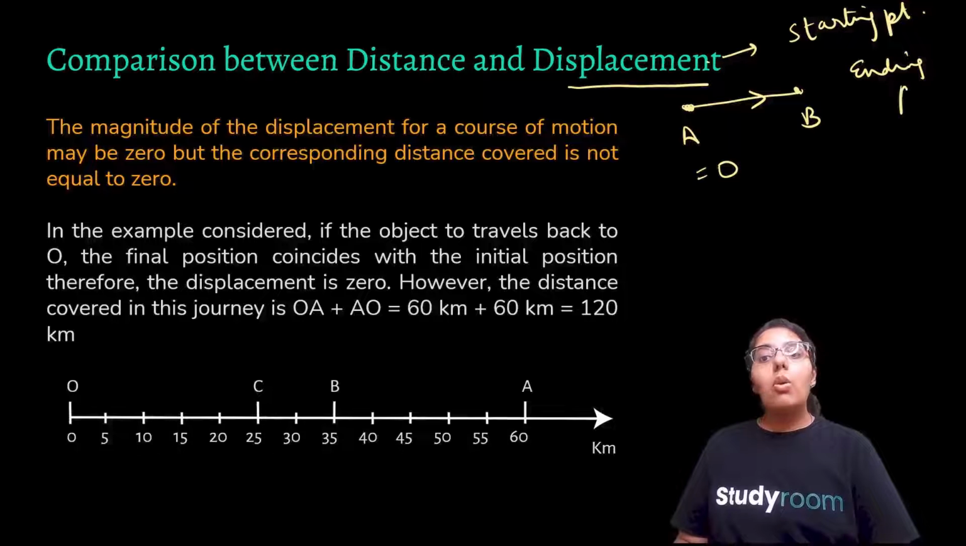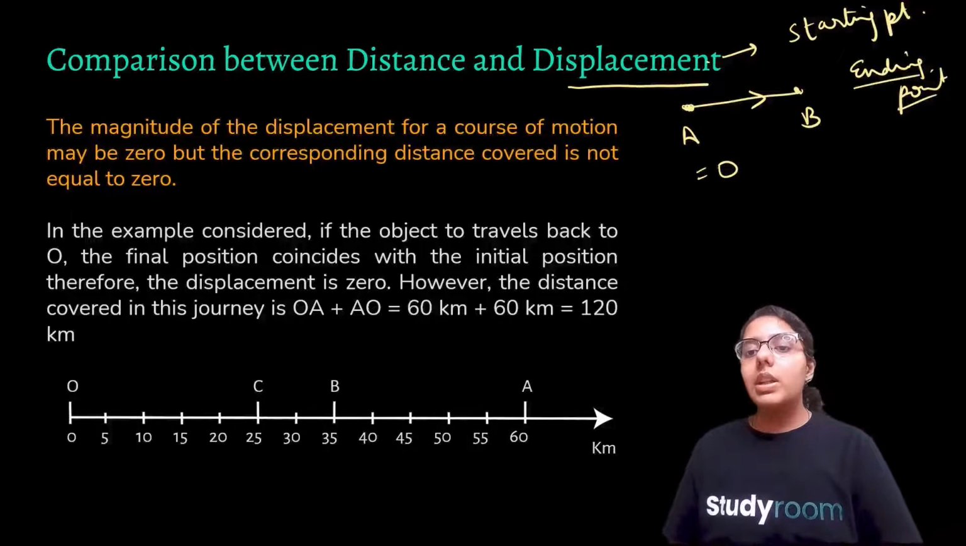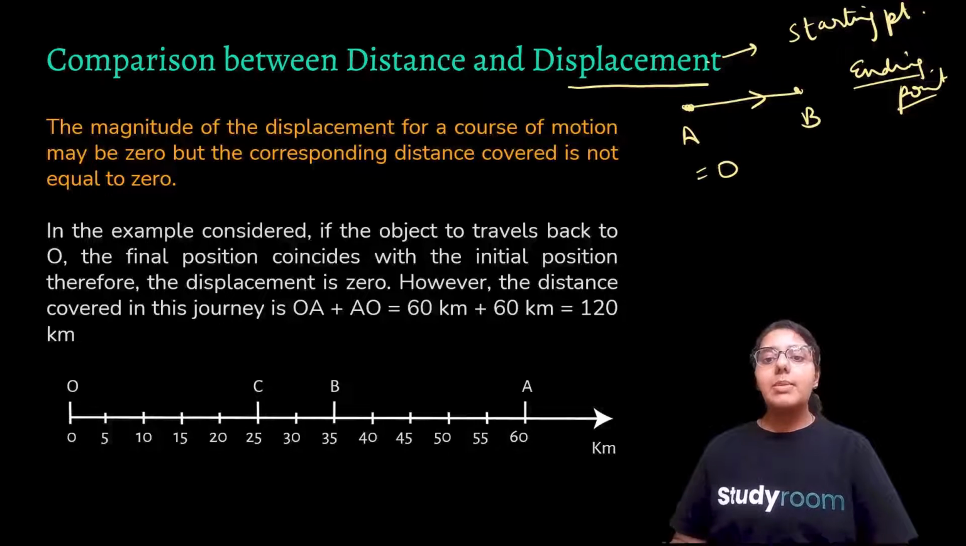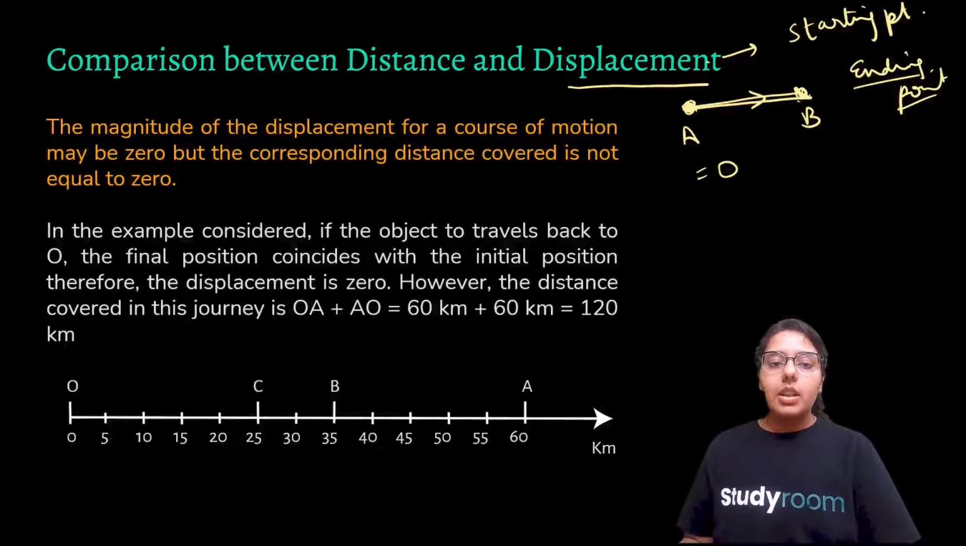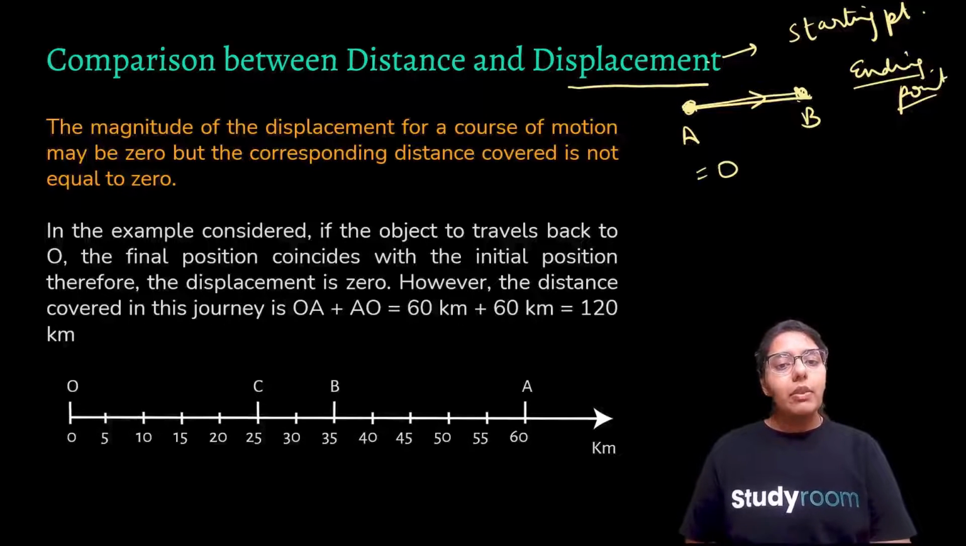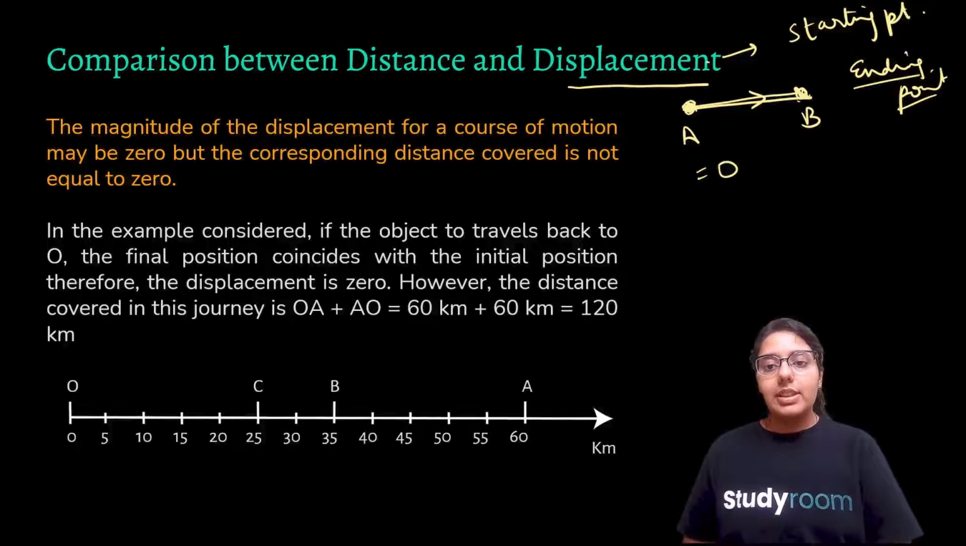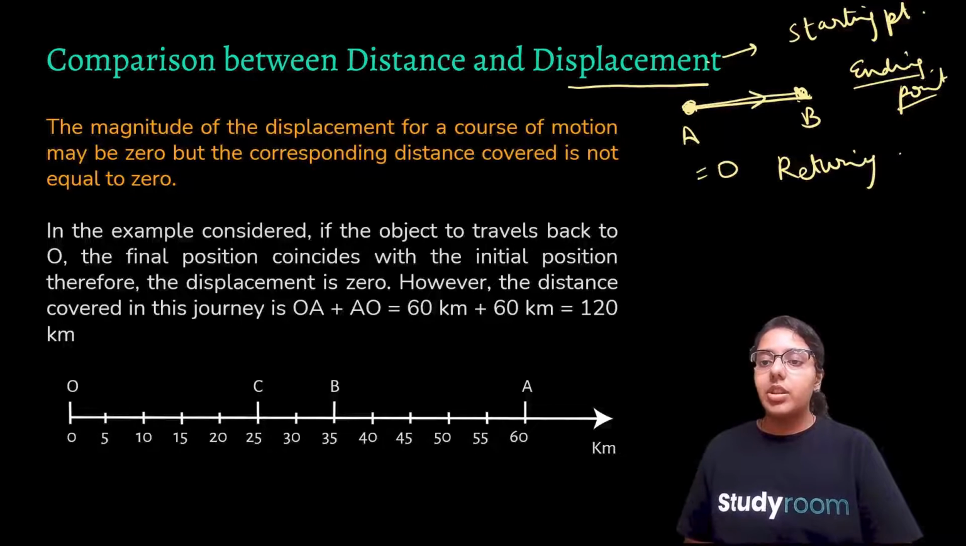The magnitude of displacement for a course of motion may be 0, but the corresponding distance covered is not equal to 0. As we saw in the previous case, in the previous slides, a person is going from A to B and he returned back to A. So his displacement is 0. Why is his displacement 0? Because for displacement, we only need the starting point and ending point. We don't consider the path. Displacement is independent of path.